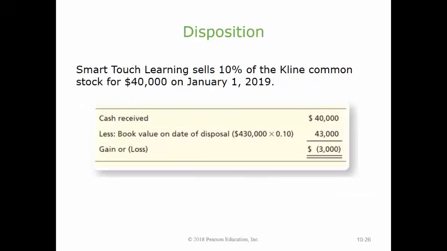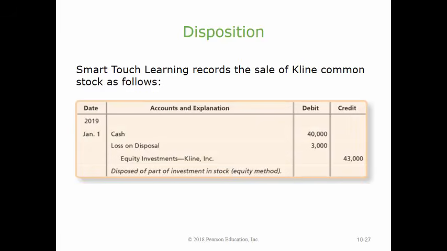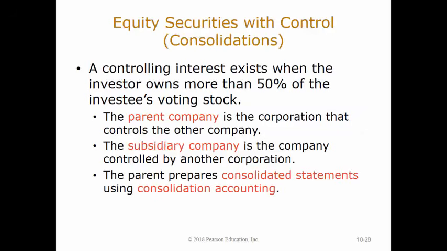When Smart Touch Learning decides to sell its investment in Klein, it needs to determine whether there is a gain or loss. Suppose Smart Touch Learning sells 10% of the Klein common stock for $40,000 on January 1st, 2019. Smart Touch Learning then calculates the gain or loss. The entry debits cash for $40,000, debits loss on disposal for $3,000, and credits equity investments Klein Inc. for $43,000.